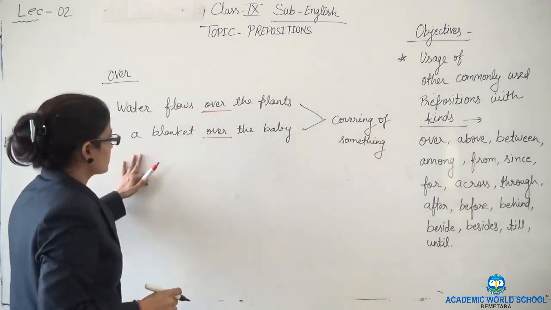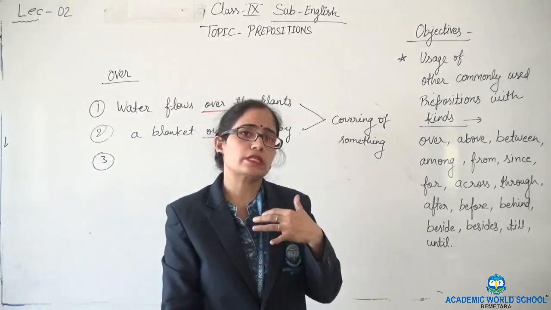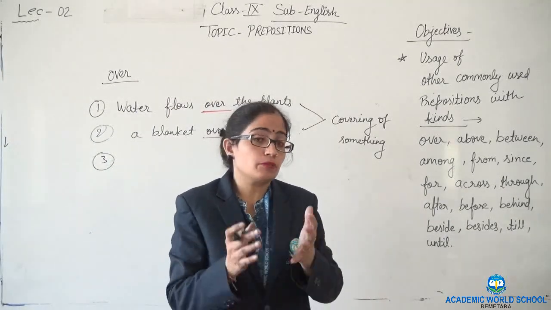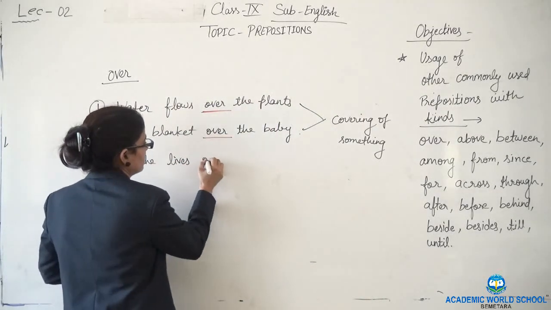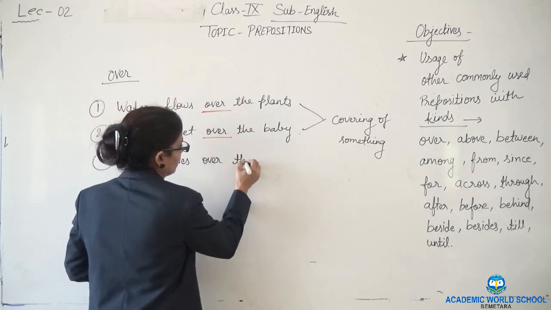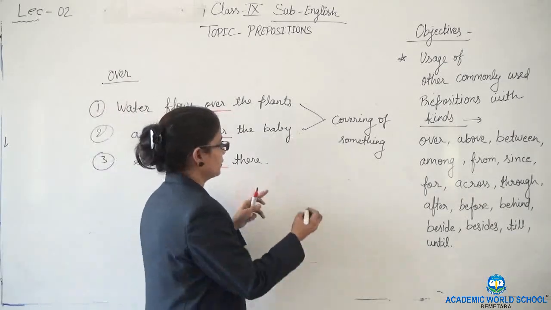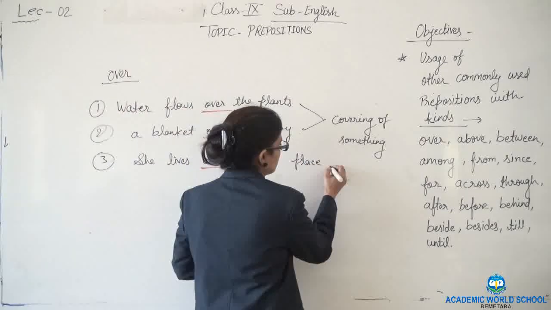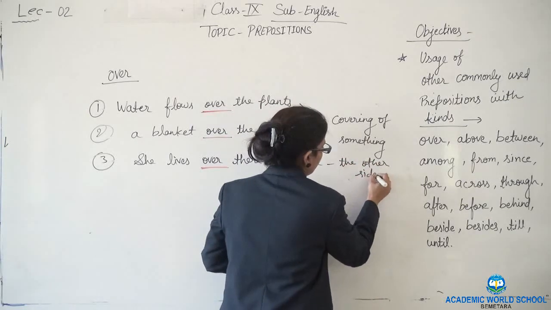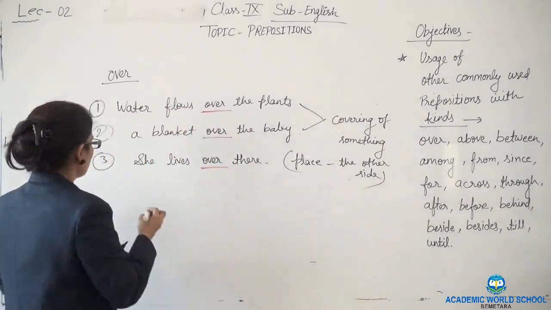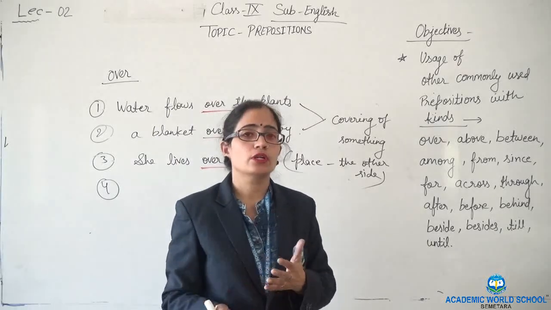Next, this will tell us about the opposite direction, like something at a particular place. Like she lives over there. Here this is telling about the other side. Sometimes it will give us the sense of crossing something.